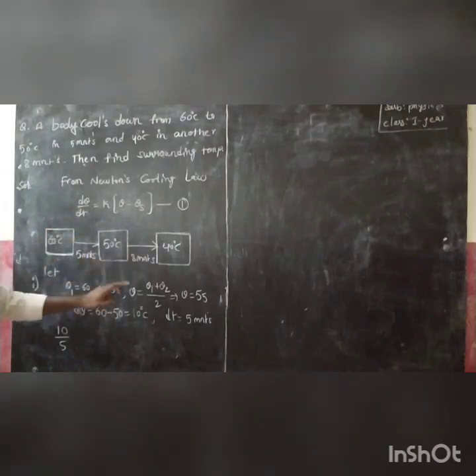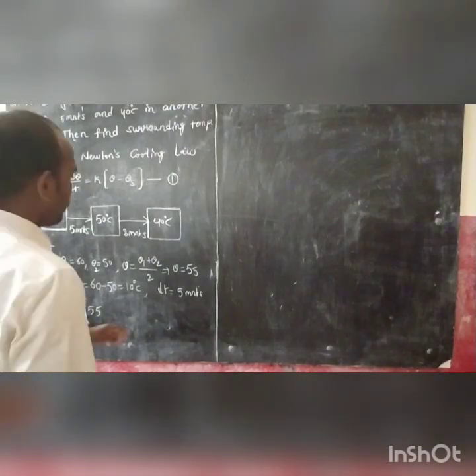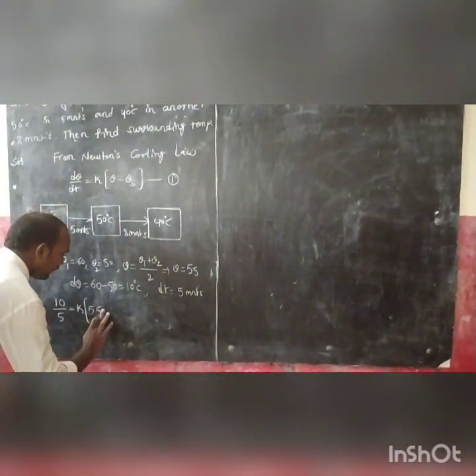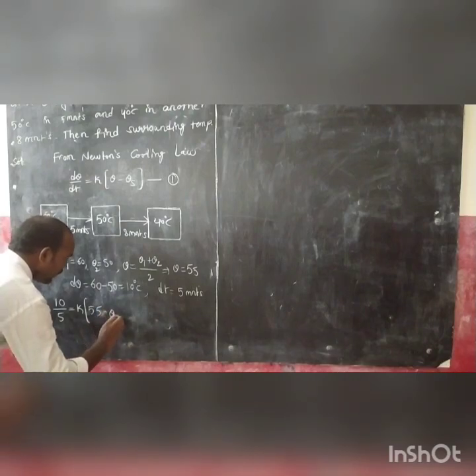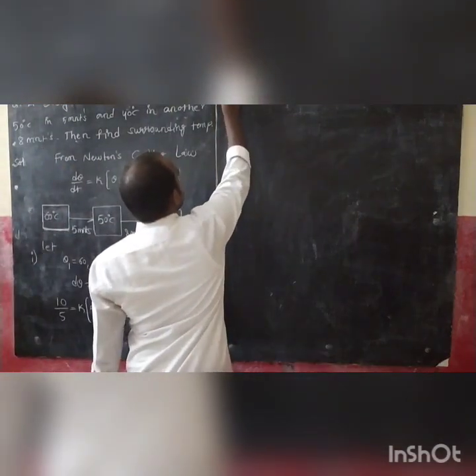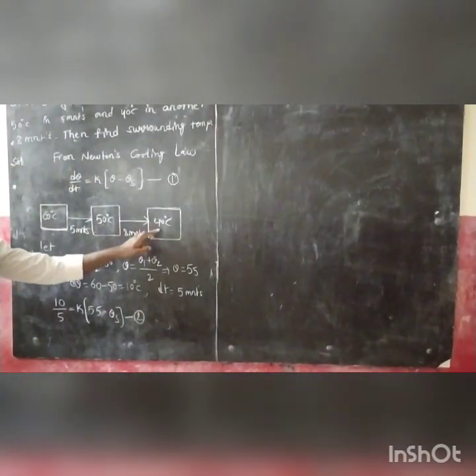D theta means 10 and dt means 5, is equal to some constant into theta, and theta is 55, and we don't know theta s. This is equation 2.